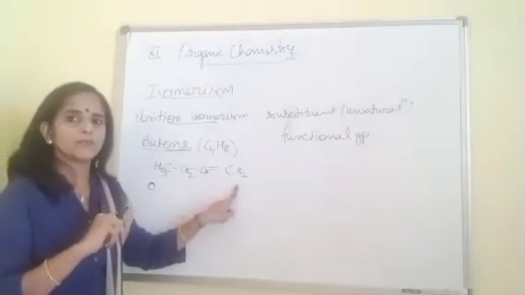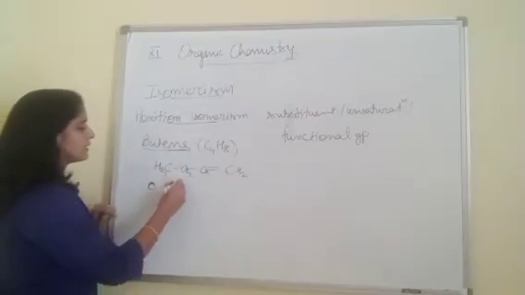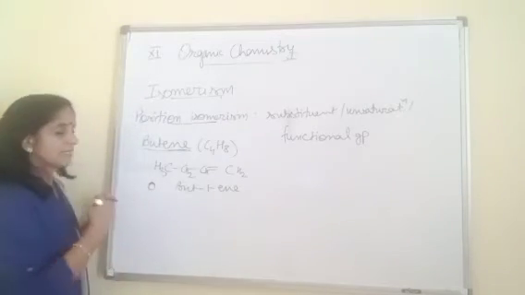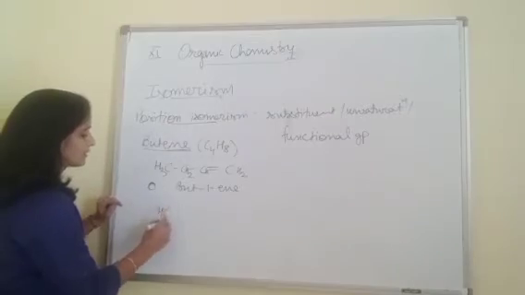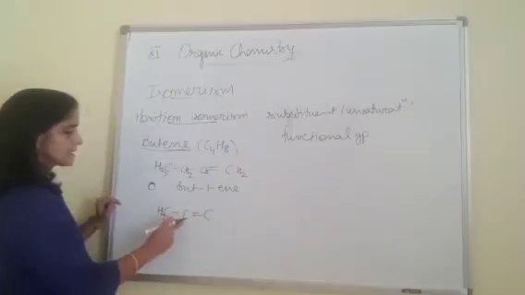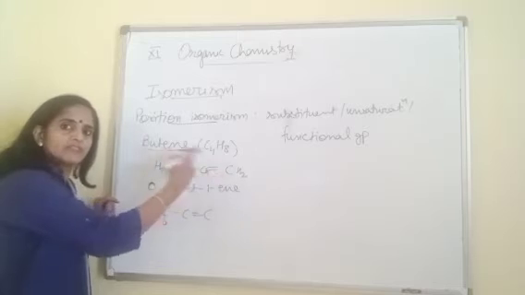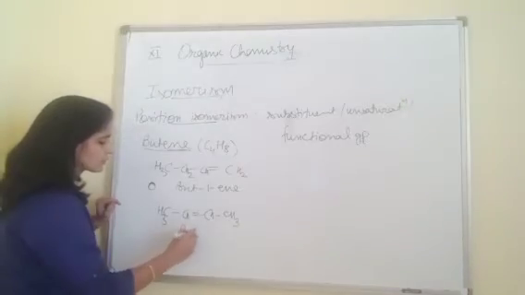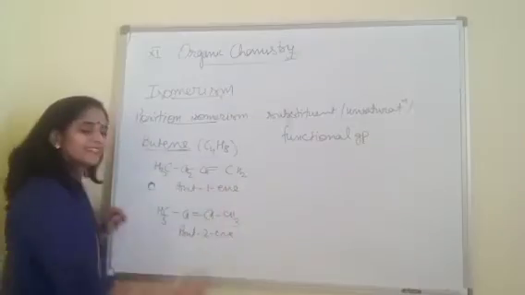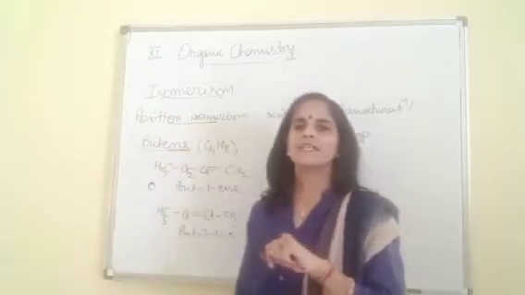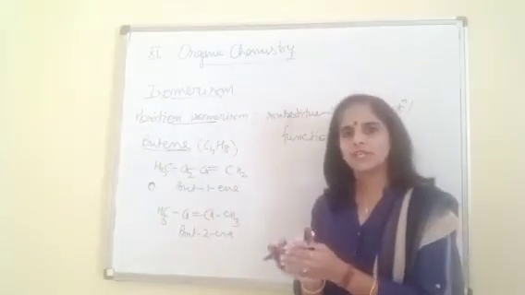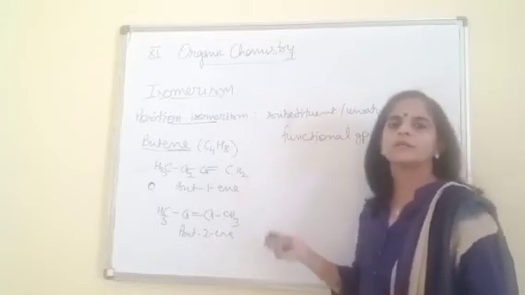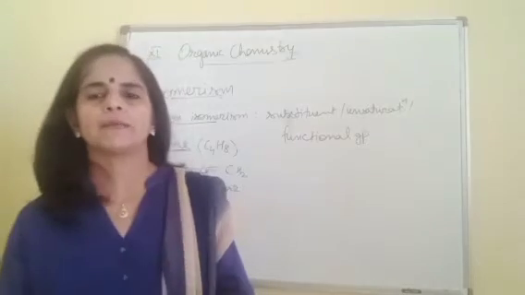Always check the molecular formula, beta. So this is but-1-ene. Take the other case: now give the double bond on the second carbon. Shift the position of the double bond from first to second. This is but-2-ene. This is the meaning of position isomers: here we change the position of whatever is present in the chain, whether substituent, unsaturation, or functional group.